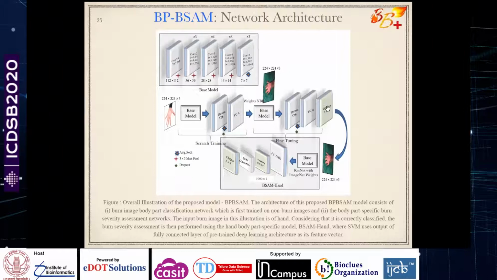After you get the classified image, then you feed it into the base model, which could be ResNet 50, VGG16, VGG19. Let us see how their performance is. The output is 1000 dimensional because we are taking the pre-final layer output. So a 1000 cross 1 size feature vector is then provided to the SVM classifier for the final prediction of the severity, whether it is a low severe burn, moderate severe burn, or the severe burn.